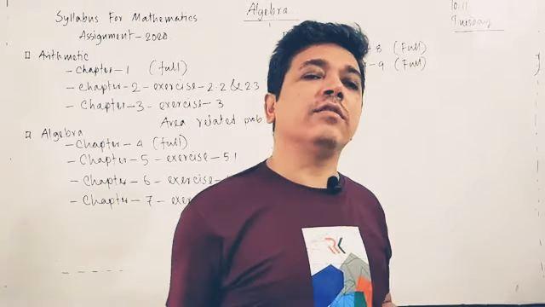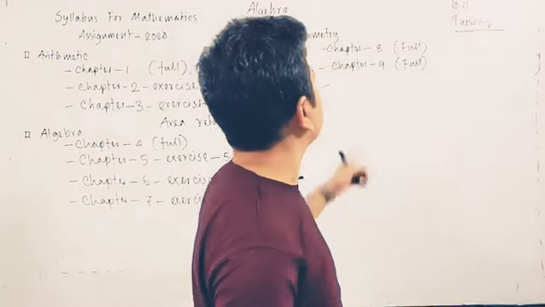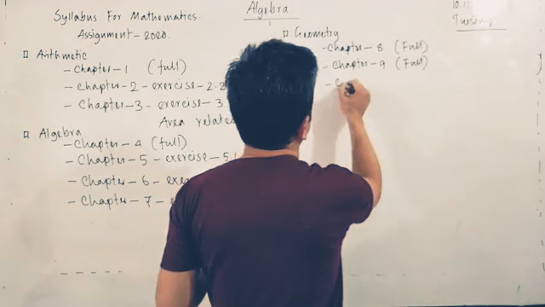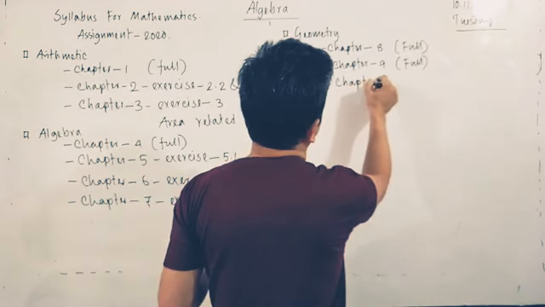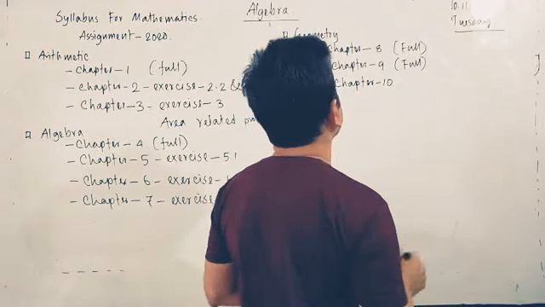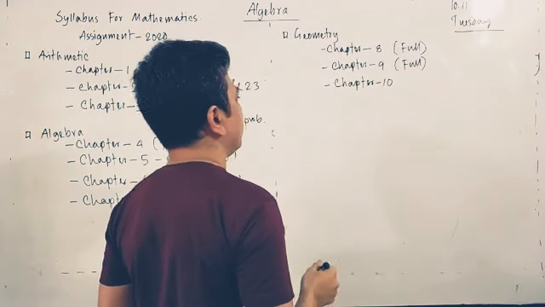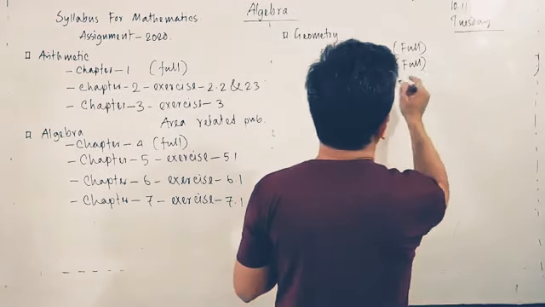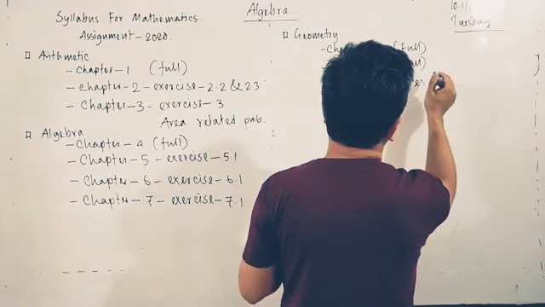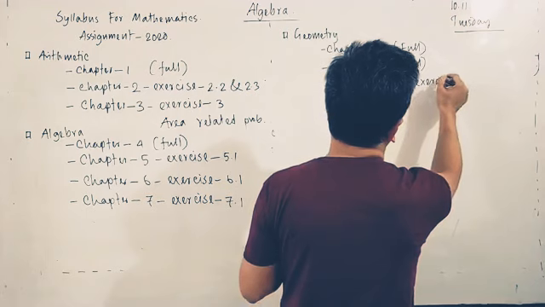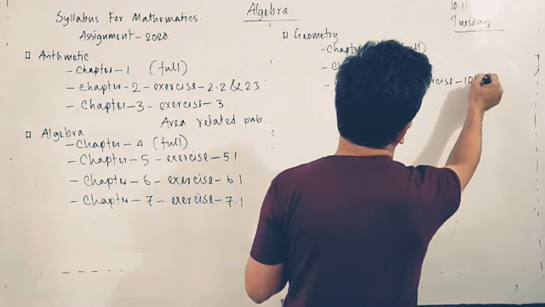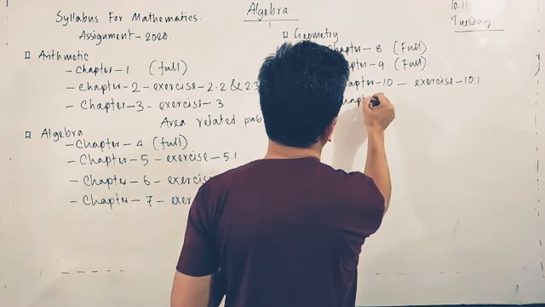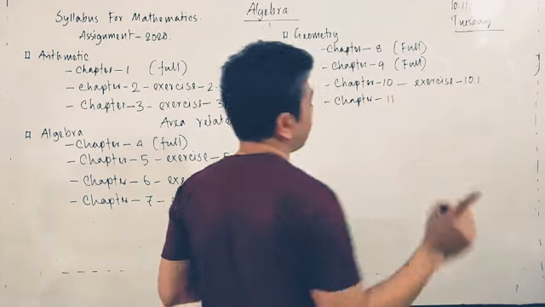Okay, later I will announce even. No problem, tomorrow we have class. Chapter 9 may be full. Okay, so chapter 10: only 10.1, but not the exercise. Only 10.1, so exercise 10.1, and chapter 11. Let me see, one second.